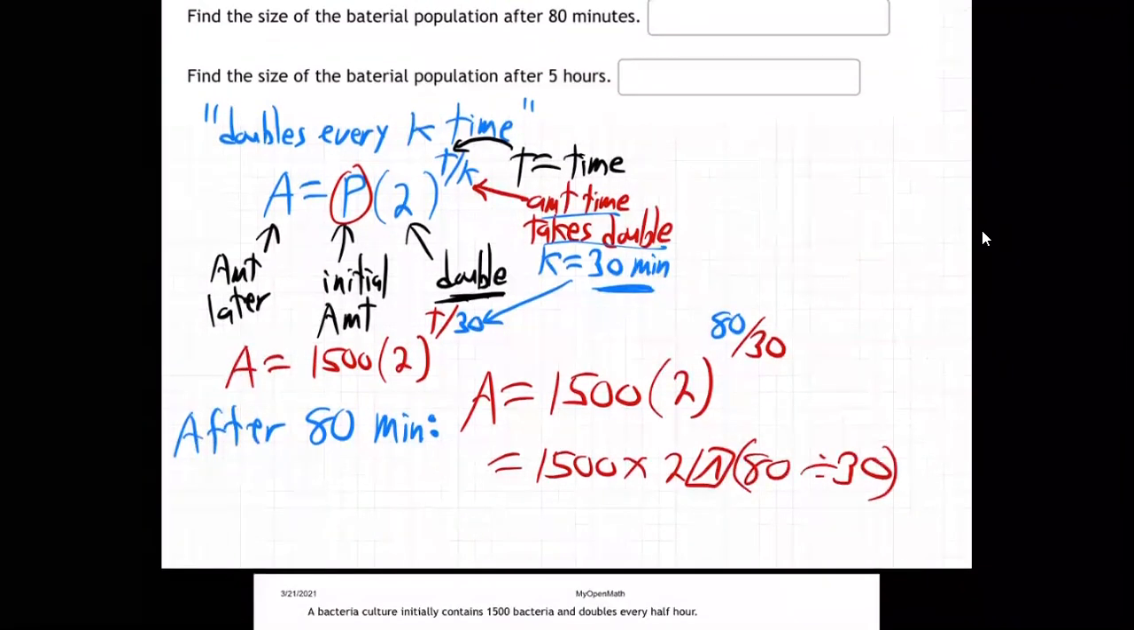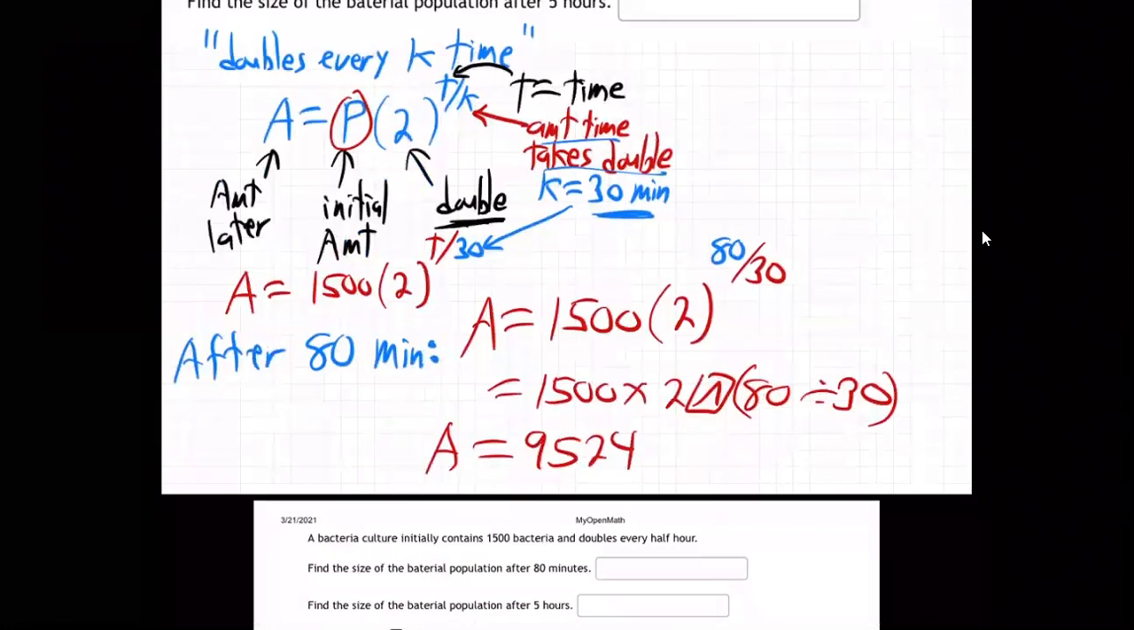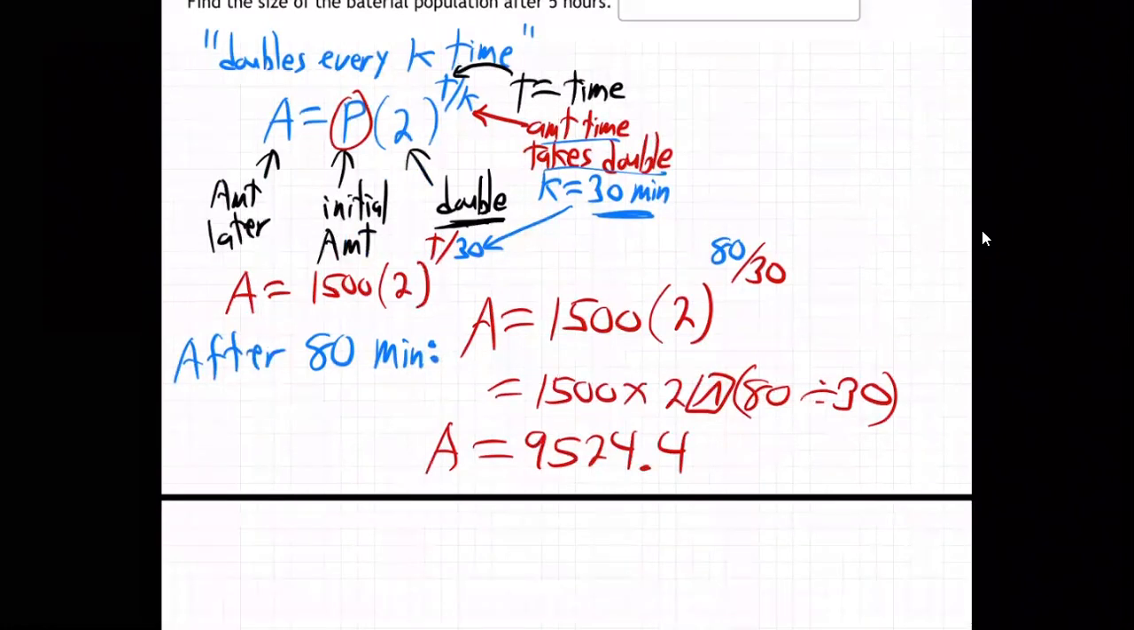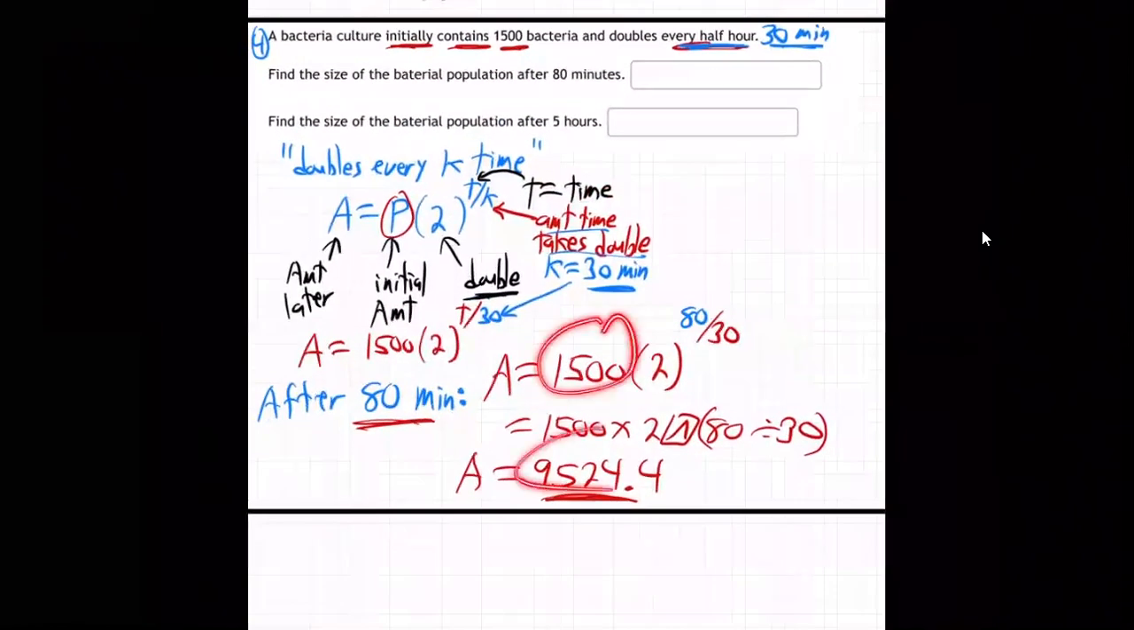And so when you get that, the amount of bacteria will be 9,524. What do they want? You can't really have part of a bacteria. I don't know what 0.4 of a bacteria is. It's just an estimate. Remember, math is made up. It's just estimating what will happen in the real world. So after 80 minutes, there will be about 9,524.4 bacteria in the Petri dish. It grew from 1,500 to 9,500 in 80 minutes.